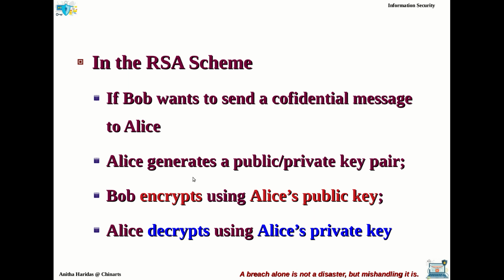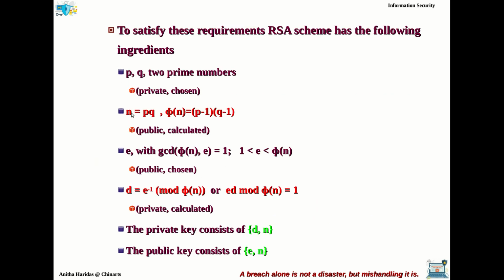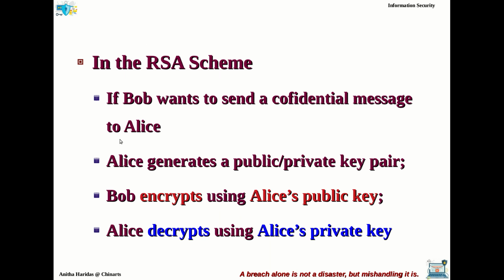That means she has to generate the E, N and D values. These three values have to be generated by Alice because these are the three keys, public and private keys, used in the algorithm.